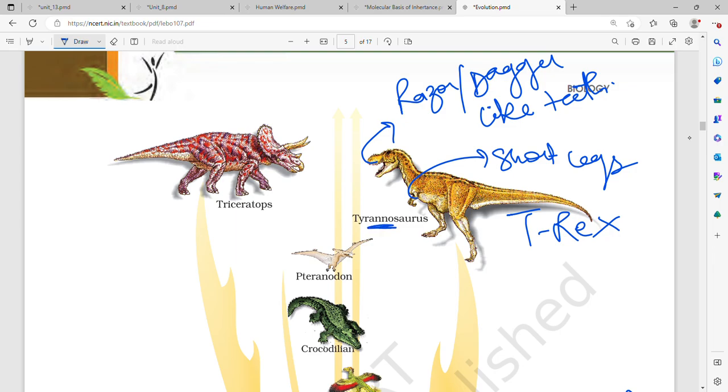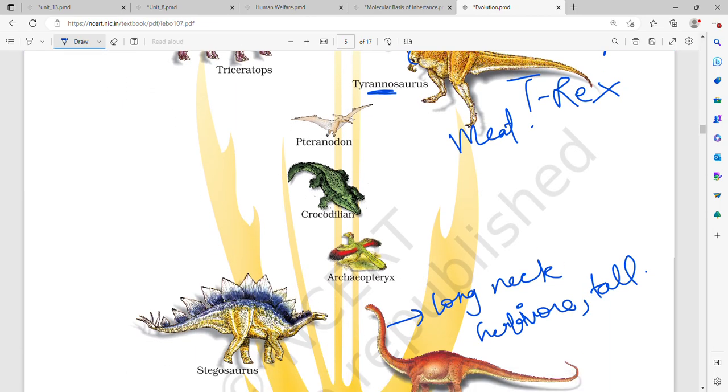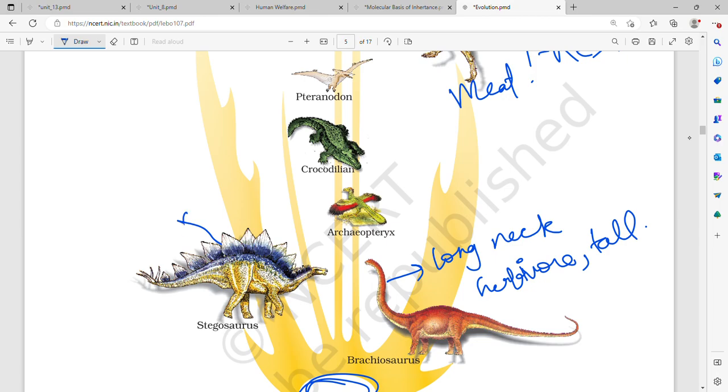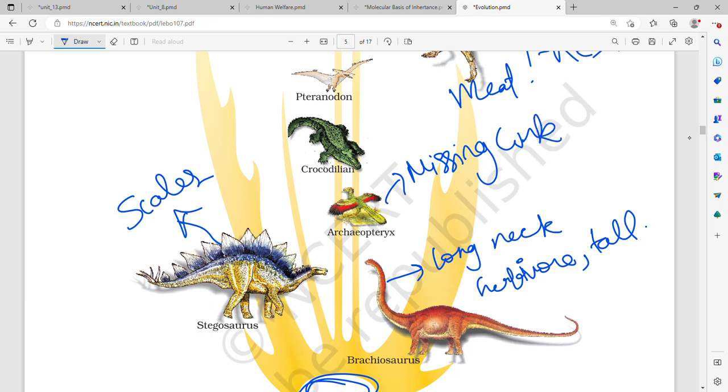The word Tyran itself says so, and it was meat-eating. Then Triceratops, that is three-horned. Then Stegosaurus, which had scales. Archaeopteryx is also called the missing link because it is supposed to be the direct ancestor of birds.